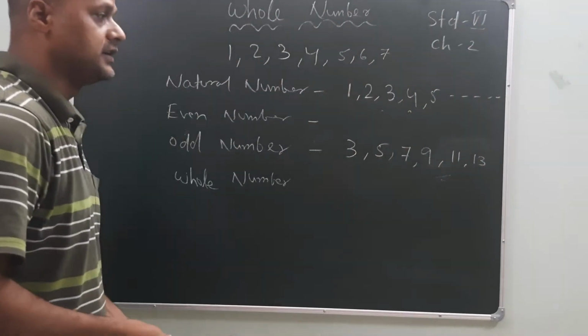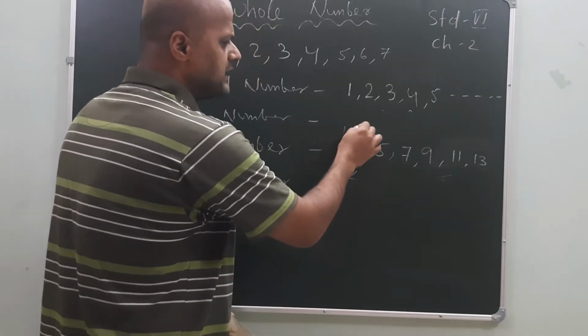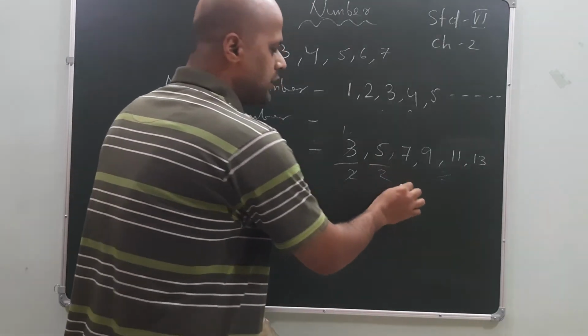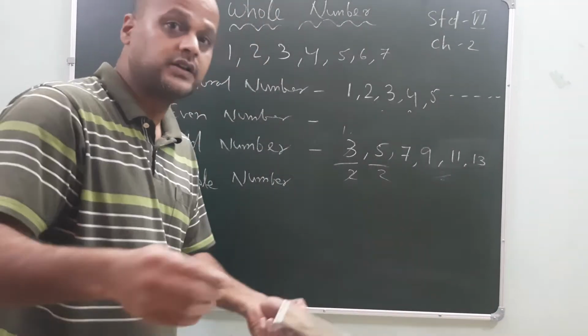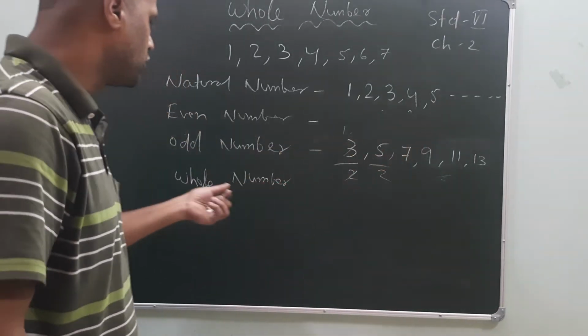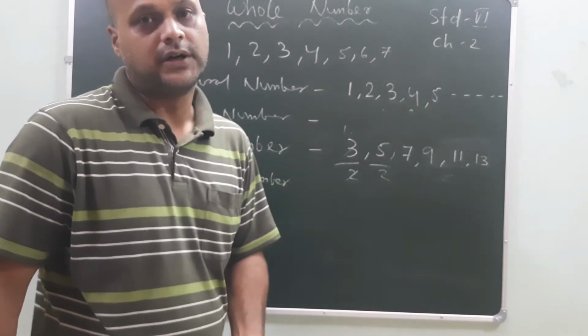These are not divided by 2. If I divide, I can't divide it because a decimal point will come, so it is not divisible. 5 in the table of 2: 4 is there, but 5 is not there. So those natural numbers which are not divisible by 2 are called odd numbers.